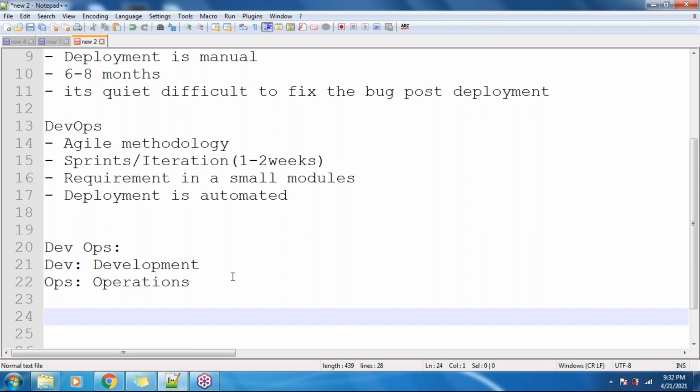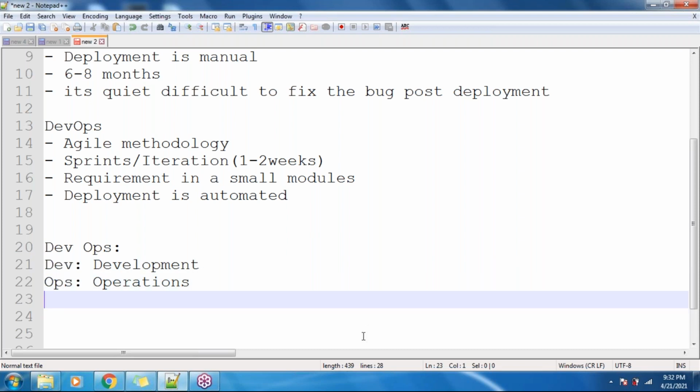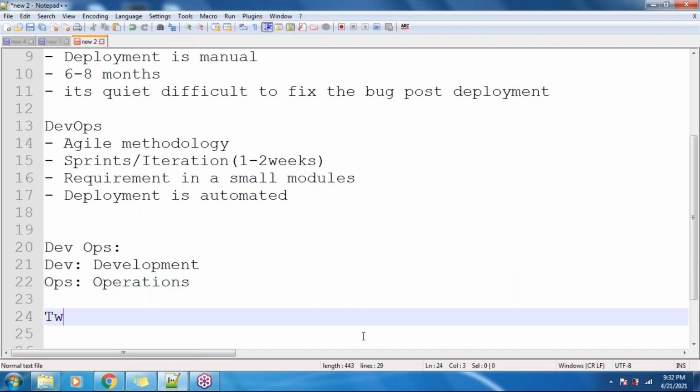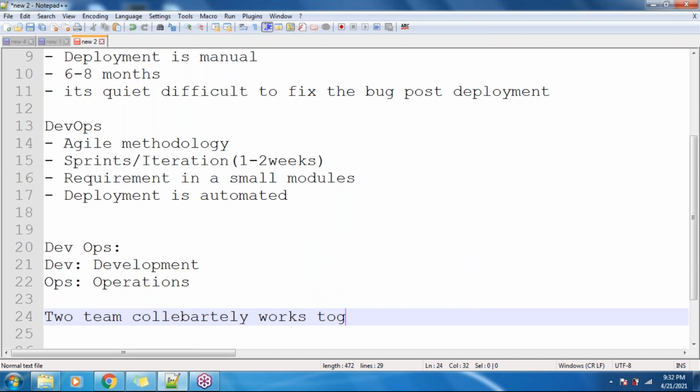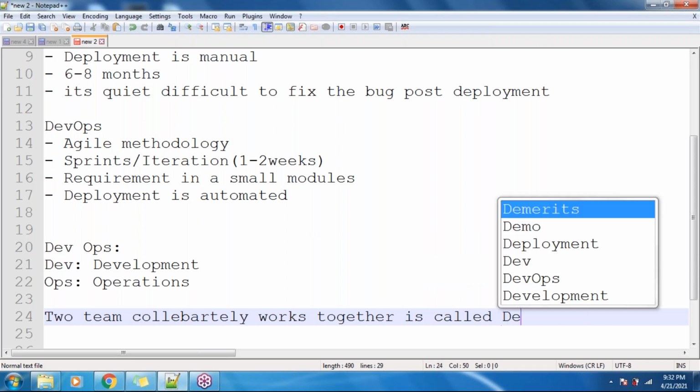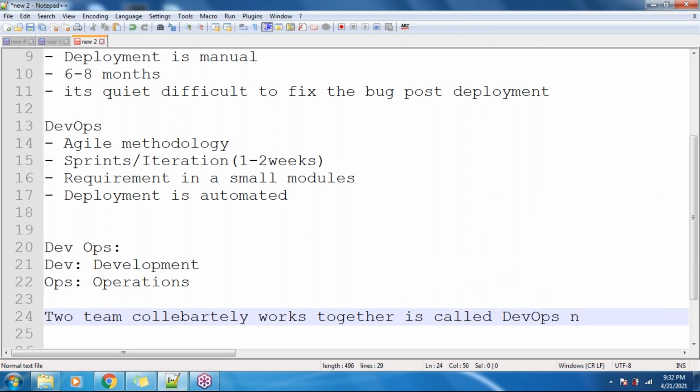So what is DevOps? Two teams, that is development and operations. Two teams working collaboratively together is called DevOps, right?